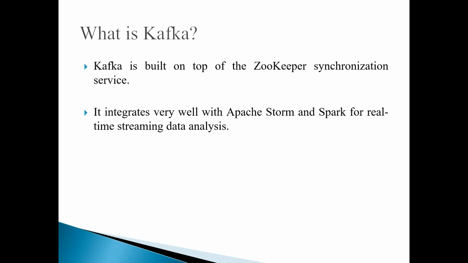It is a synchronization service that helps you to synchronize services. So Kafka, which is built upon Zookeeper and works in association with it, maintains the status of the messages, manages the communication well, and can store a large amount of messages.